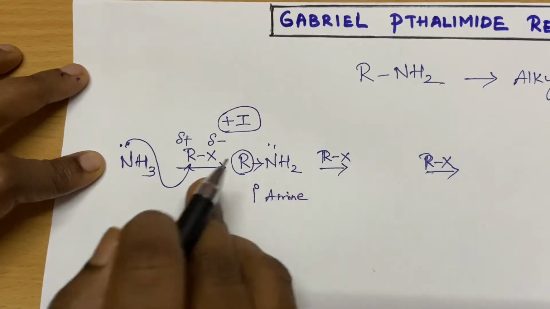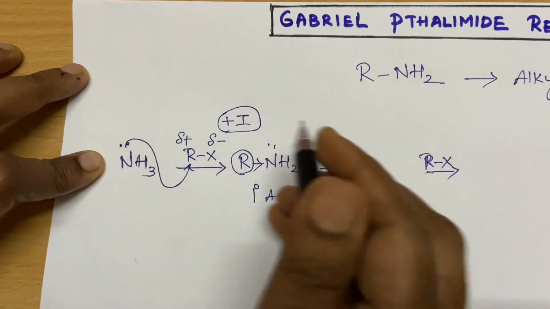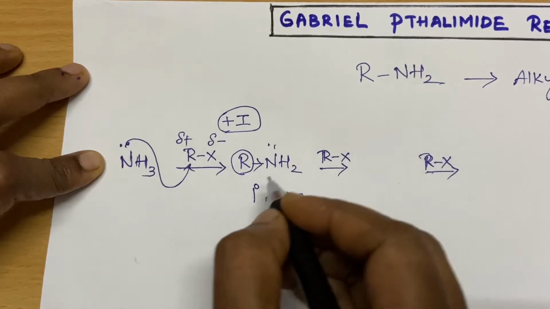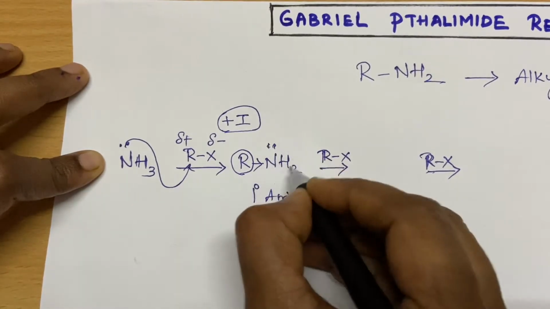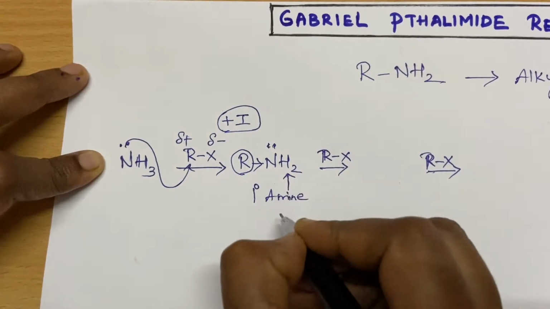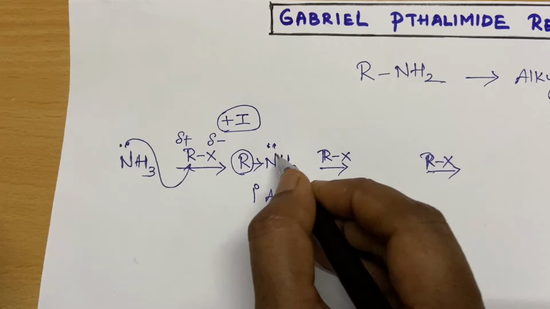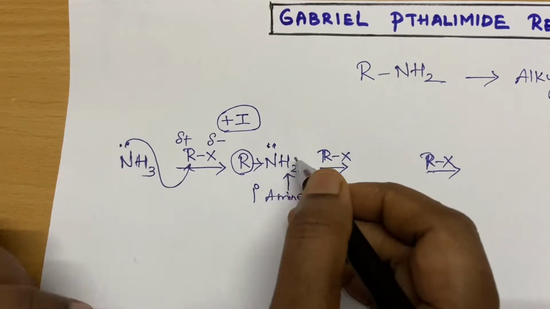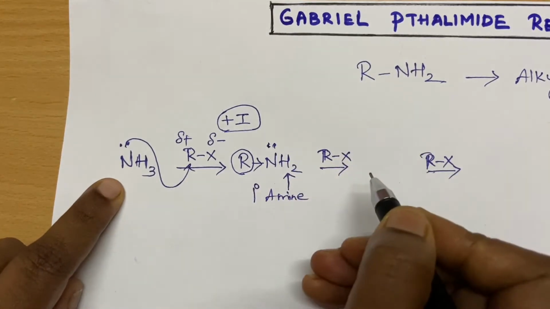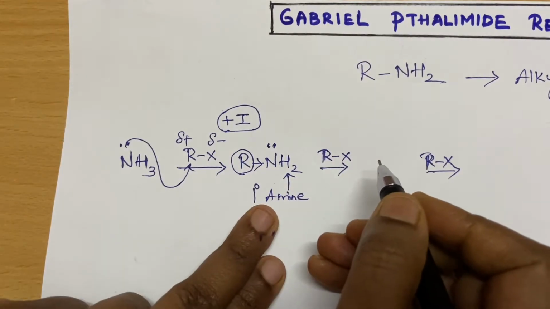So what will it do? It will push the electrons towards the amine group, so the nucleophilicity of the nitrogen increases very much. The electrons are very much available. Now this nitrogen is much more activated than ammonia itself, so you cannot stop this reaction at this point.